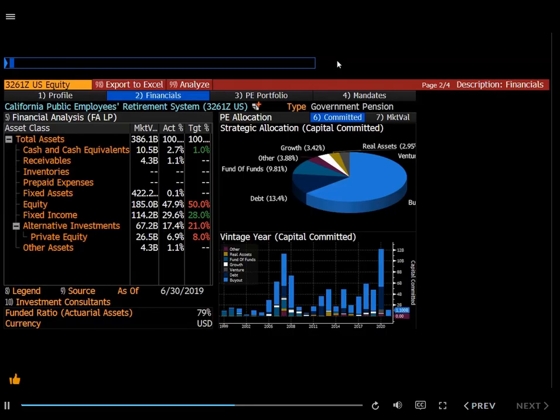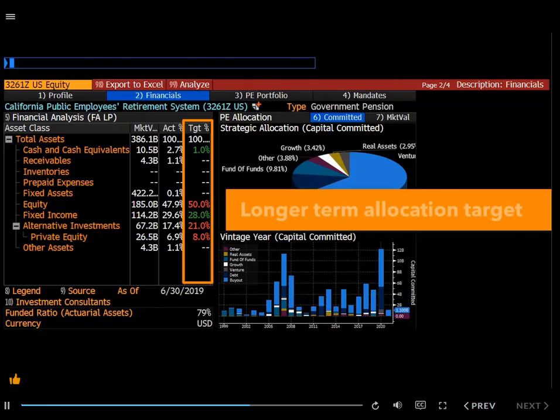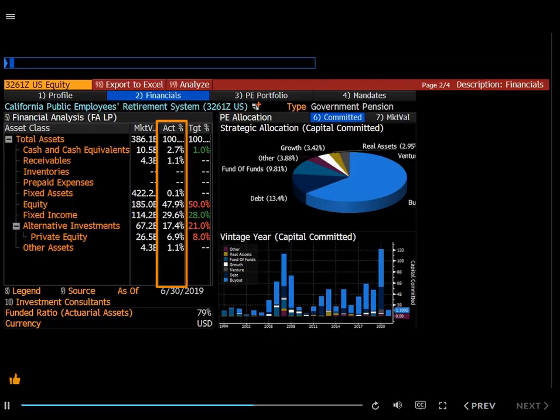You can start by looking at the market value of the total assets. As we mentioned earlier, CalPERS, which is the largest pension fund in the U.S., has a significant number of assets, almost close to $400 billion. Looking at the other columns, you will see there is a target percentage. This is the longer-term allocation targets that are set by the pension fund, and an actual column.